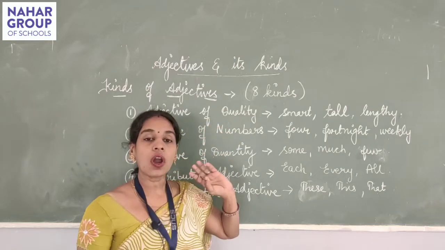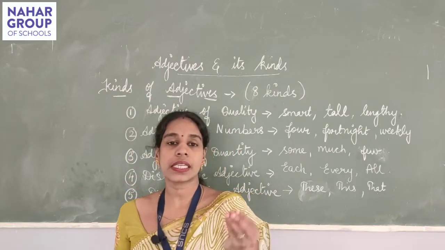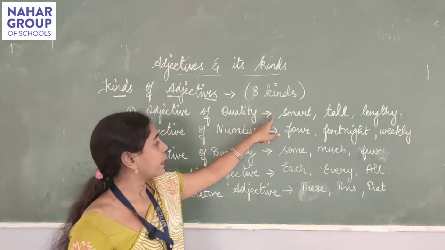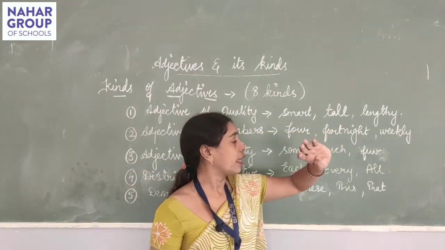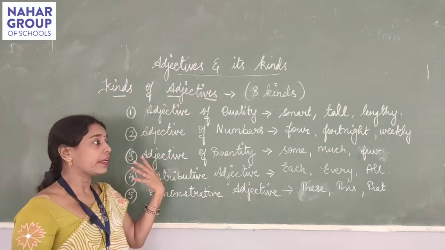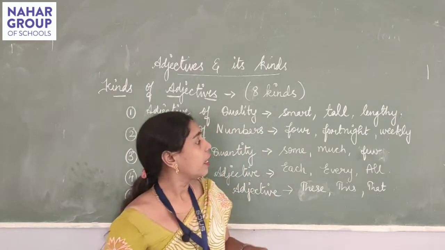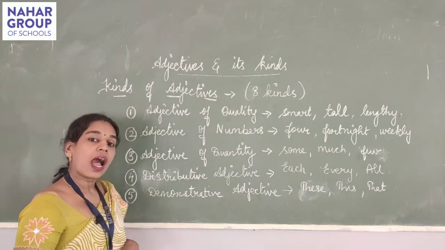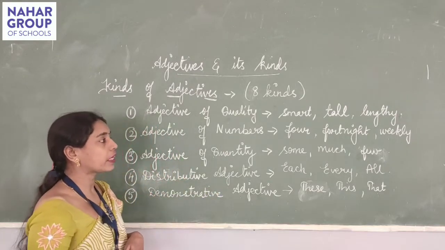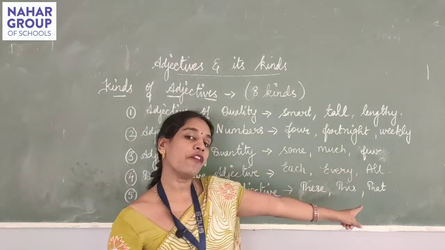Whenever we talk about quality, we just state good, bad, better, fantastic, awesome. Then we use adjective of quality. For example, smart, tall, lengthy. We can easily say that this is a tall building. Smart girls always do their job better. Lengthy answers are hard to learn. Whenever we describe our noun through quality, it will come under the head of adjectives of quality.